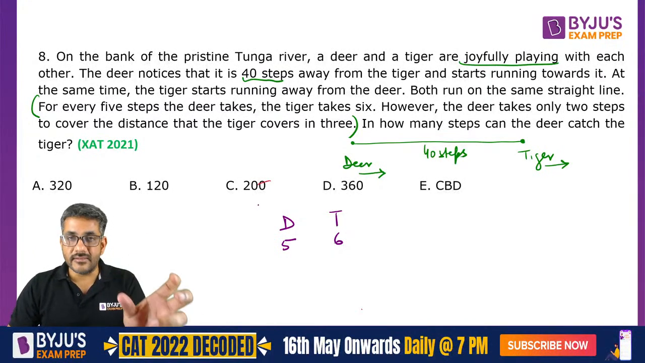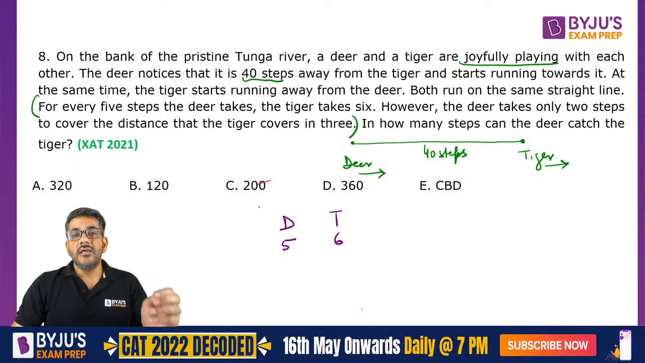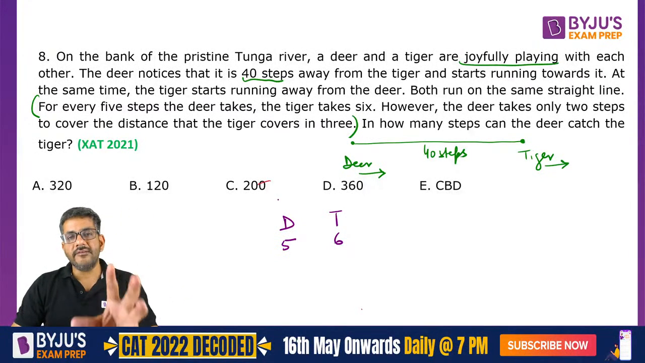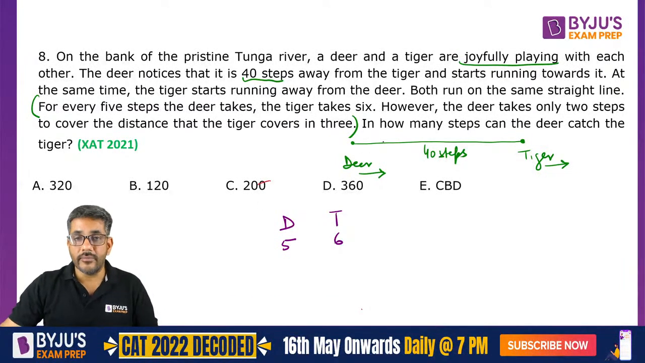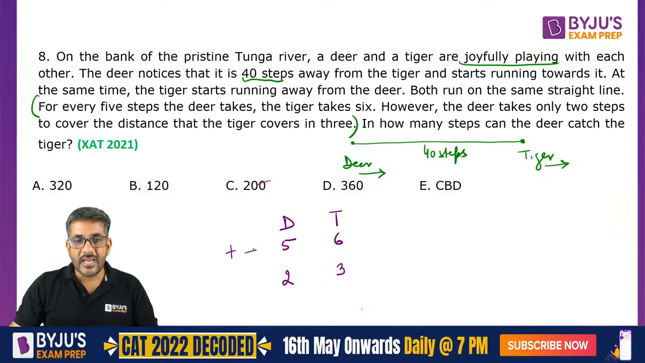This line means time taken by the deer to take 5 steps is same as the time taken by tiger to take 6 steps. So if a deer takes 5 steps in a second, then tiger takes 6 steps in a second. However, the deer takes only 2 steps to cover the distance that tiger covers in 3. So the distance covered by deer in 2 steps is equal to the distance covered by tiger in 3 steps. ये बात कर रहा है टाइम के बारे में, ये बात कर रहा है डिस्टेंस के बारे में.